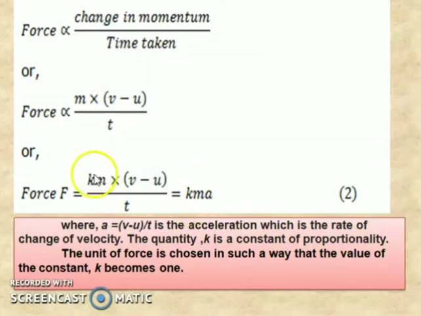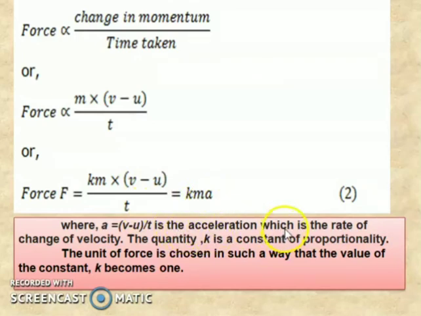So that is k and m, where a is equal to what? v minus u upon t. From the first equation of motion, we can say a is equal to v minus u upon t. You know that equation: v is equal to u plus at. So now v minus u is equal to at, so a is equal to v minus u upon t. We can substitute the value of v minus u upon t as a.